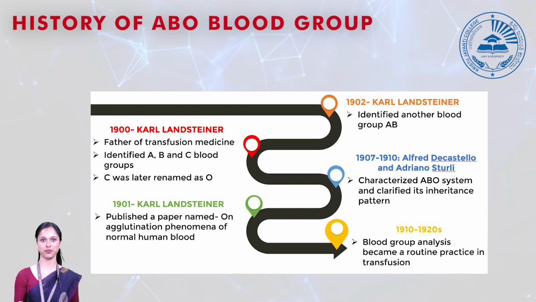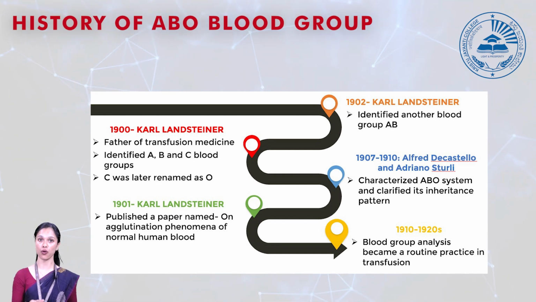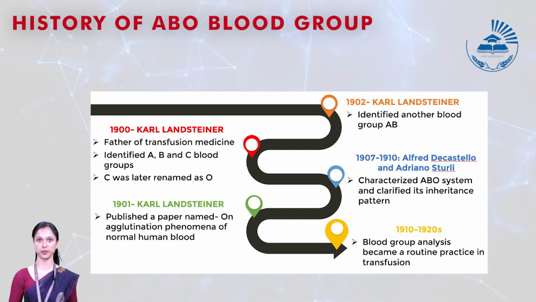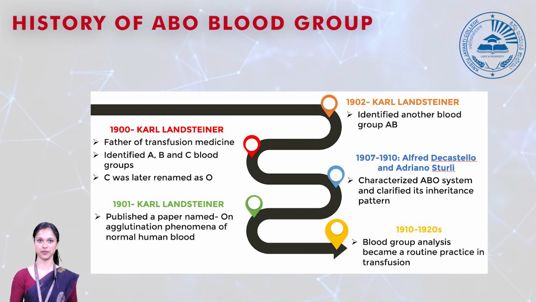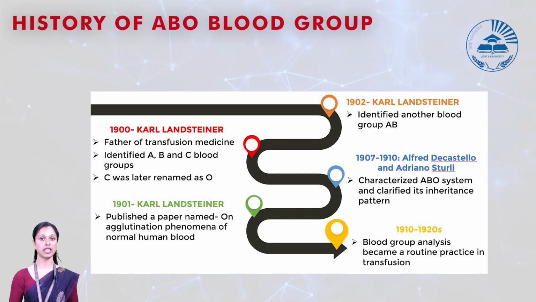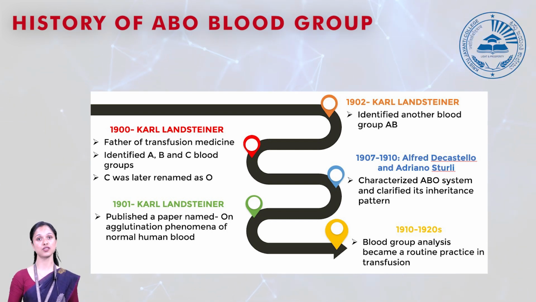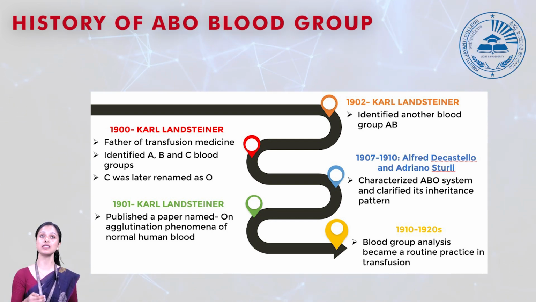Based on what type of antigen is present on the surface of the red blood cells, he categorized them as three groups: A, B, and C. Later, C was renamed as O, which stands for ohne, which in German means without. Any person with blood group A has A antigen on the surface of their red blood cells. A person with B blood group has the B antigen on the surface of their red blood cells. And a person with blood group O does not have any antigens, that is, the absence of both A and B antigen on the surface of their red blood cells.